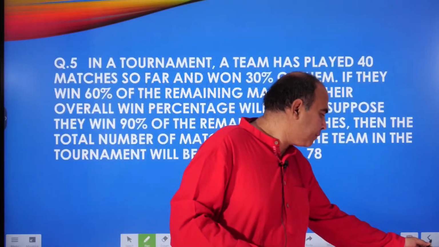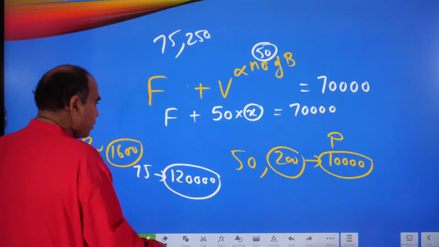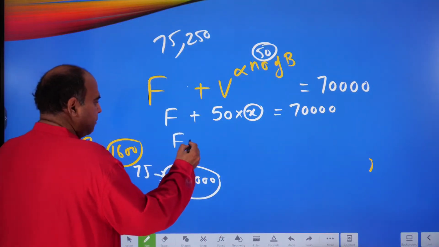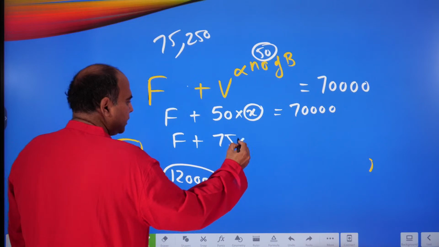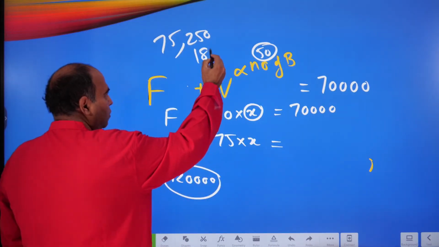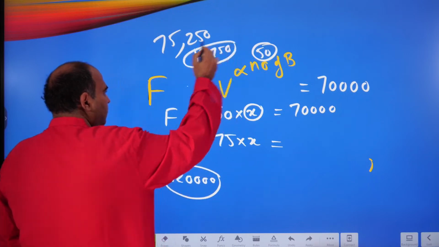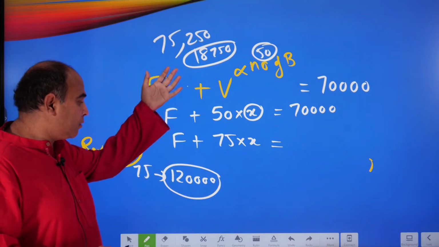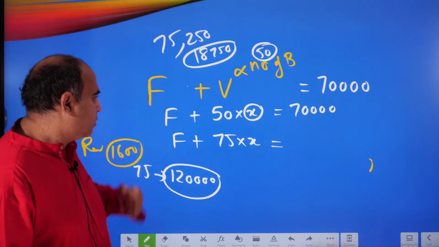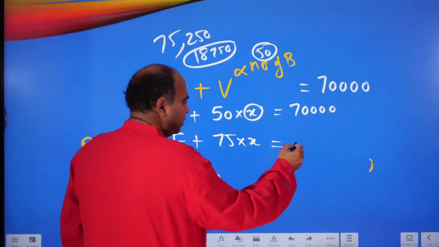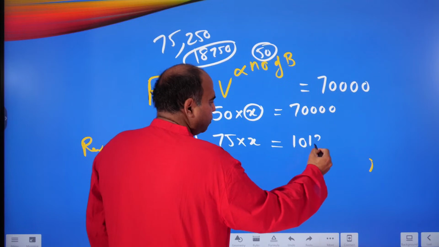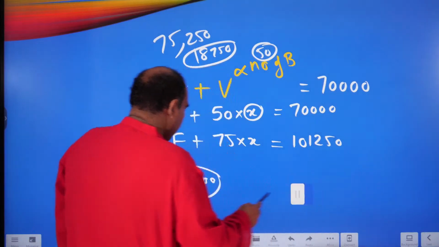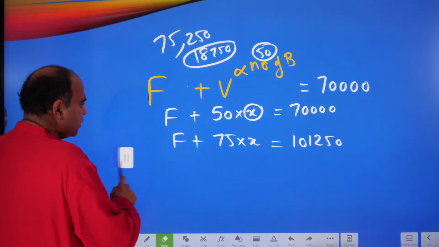So what do you realize in our situation at this point is that at 75 boarders, f plus 75x, because my profit is 18,750. 75 by 4 is 18.75, so my profit is 18,750 and my revenue is 1,20,000. So my cost is 1,01,250. That's the cost. Now we are in a classic two equations, two unknowns situation here.